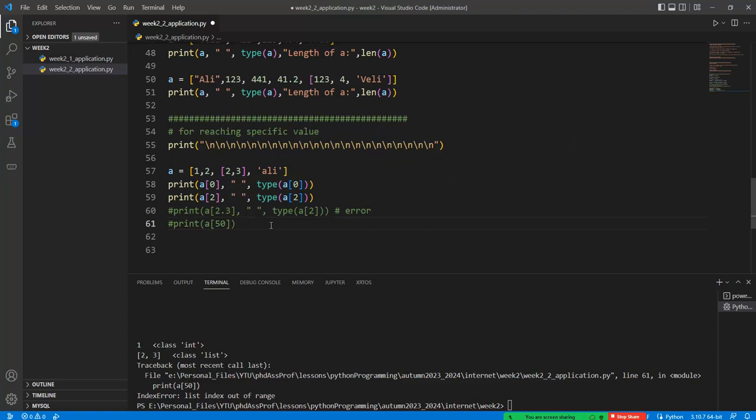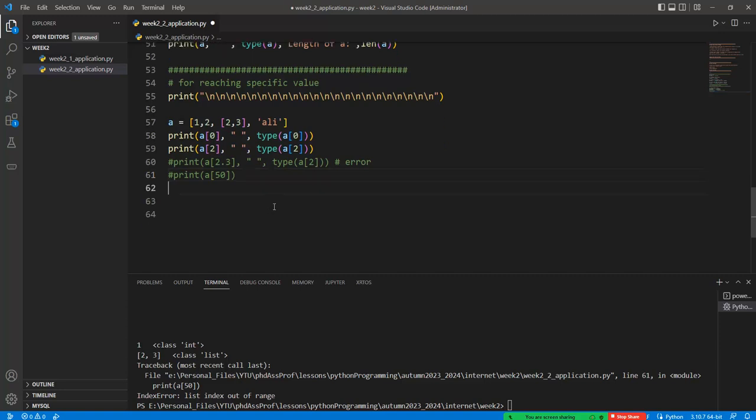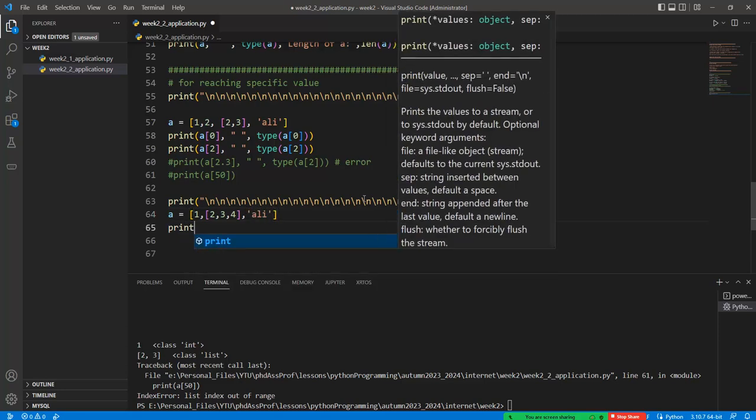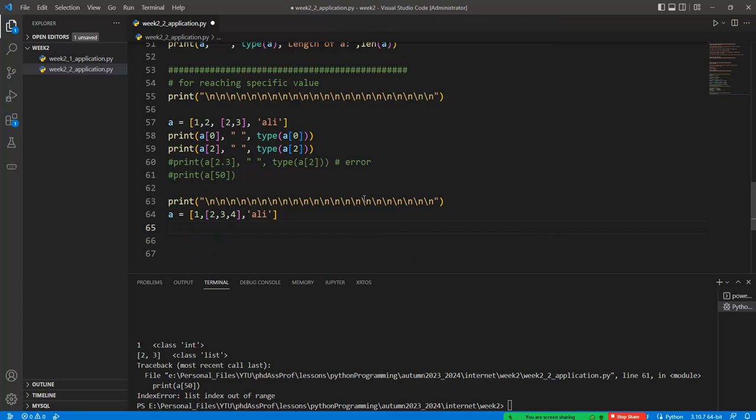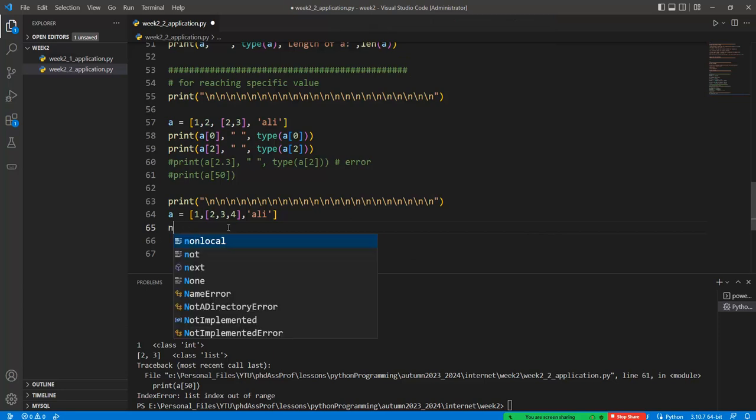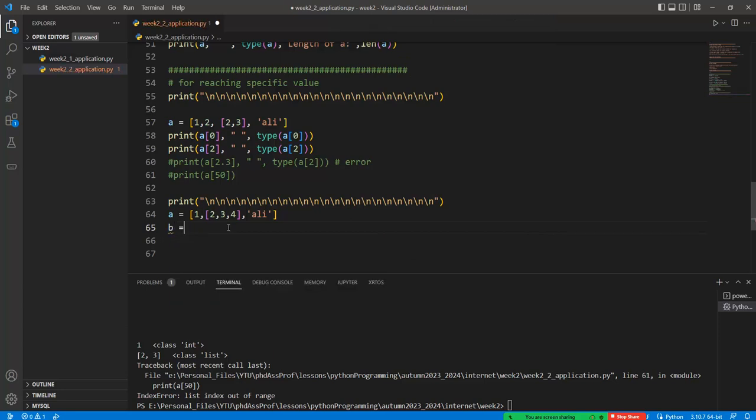So we can define another list in here, like this one, 1, 3, 2, 3, 4. Okay, and so we can print it, or otherwise we can assign any variable in here, like this one, b is equal to a[0], and so b must be equal to 1.